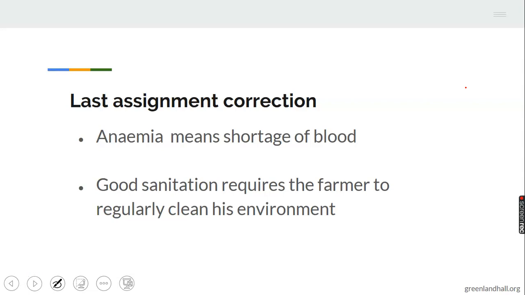You were asked to give another name or another word for anemia. Here, anemia means shortage of blood, or you can use the words deficiency of blood or blood deficiency.